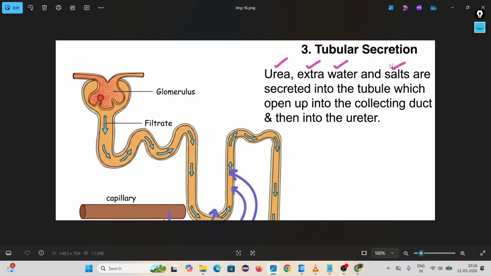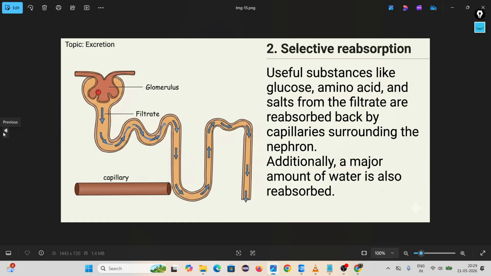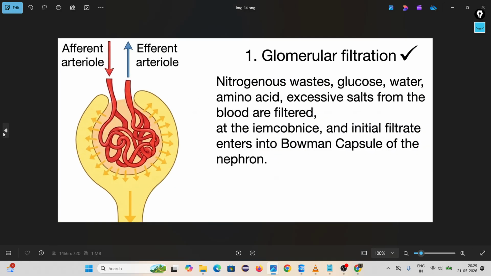In the third step, tubular secretion. Tubular secretion means urea, extra water and salt are secreted into the tubule, which opens up into the collecting duct and then into the ureter. From here it comes to this part, then finally opens into the ureter. That means now it is urine. You understand the three processes: glomerular filtration, selective reabsorption, tubular secretion.